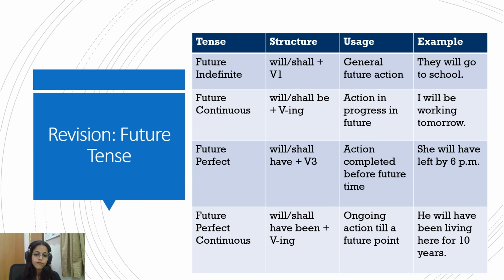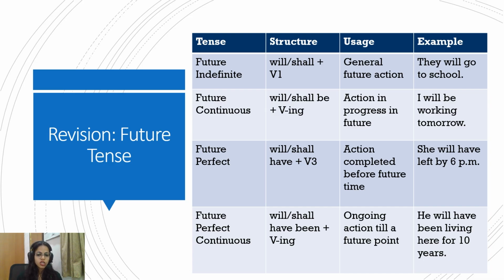Future continuous, again, will, shall, be plus ing form of verb. So, action in progress in future. I will be working tomorrow. So, this is a continuous thing. Working is showing a progressive action, but that will be happening in future. So, action in progress, but future. I will be working tomorrow.